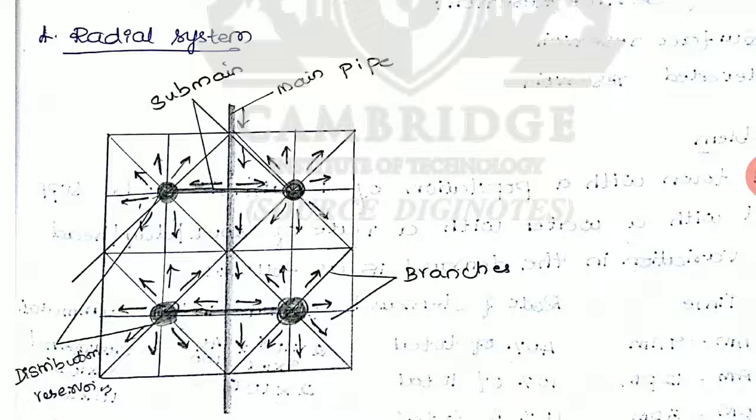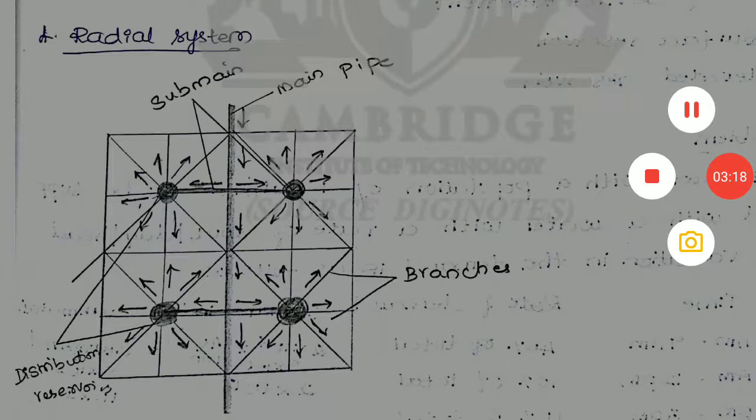At all points, the quantity of water supplied is the same, and also the pressure will be the same. With the same pressure, the water will be supplied at different points, different places. This is the radial type of system.